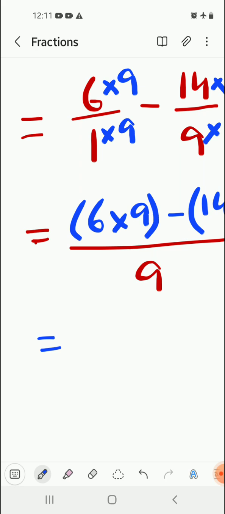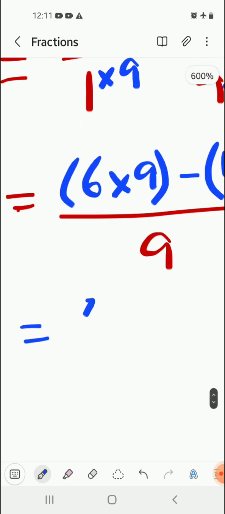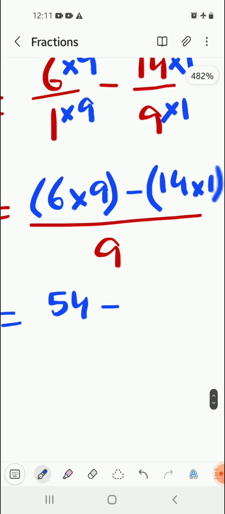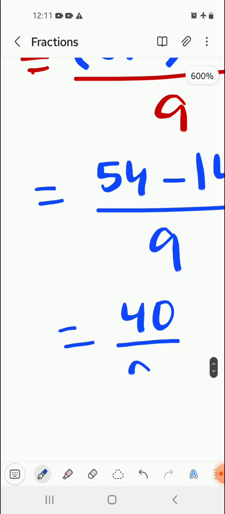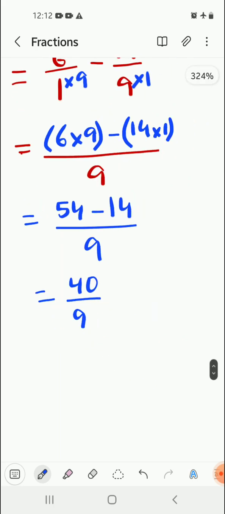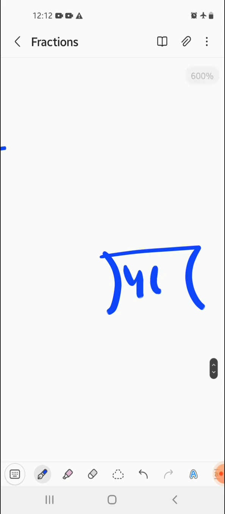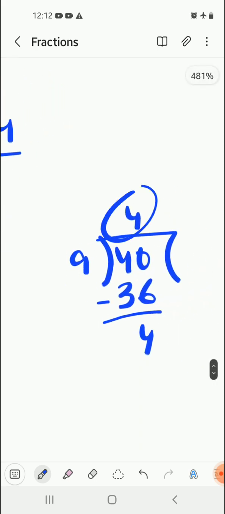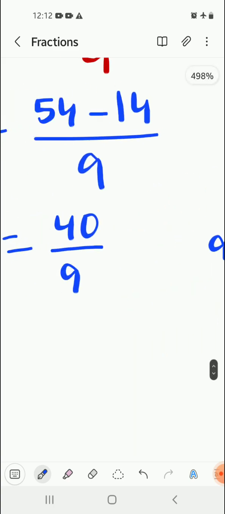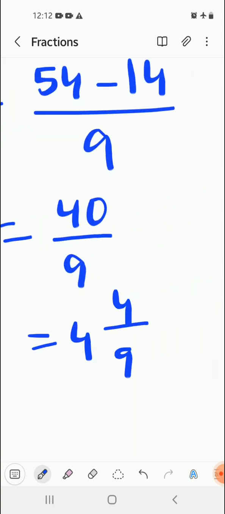Now 6 into 9 is 54, minus 14 ones are 14, by 9. 54 minus 14, we get 40 by 9. It's not possible for us to divide it further. So 40 by 9: 9 into 4 is 36 and we get 4 remaining. So my answer will be 4 4 by 9.